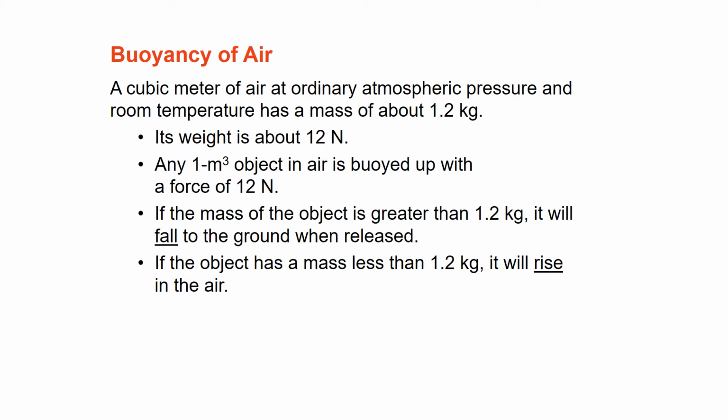A cubic meter of air at ordinary atmospheric pressure and room temperature has a mass of about 1.2 kilograms. Its weight in this case is about 12 Newtons if you multiply it by gravity. Any 1 meter cube object in air is then buoyed up with a force of 12 Newtons. If the mass of the object is greater than 1.2 kilograms, obviously it will fall to the ground when released. But if the object has a mass less than 1.2 kilograms, it will rise in the air.